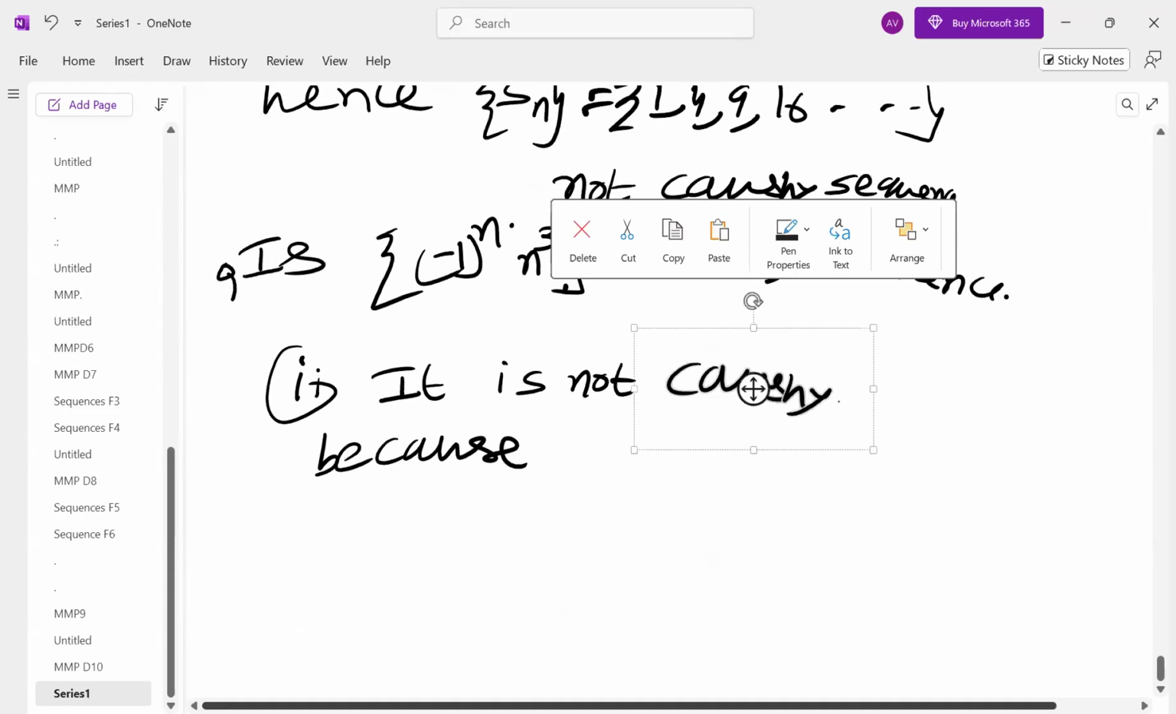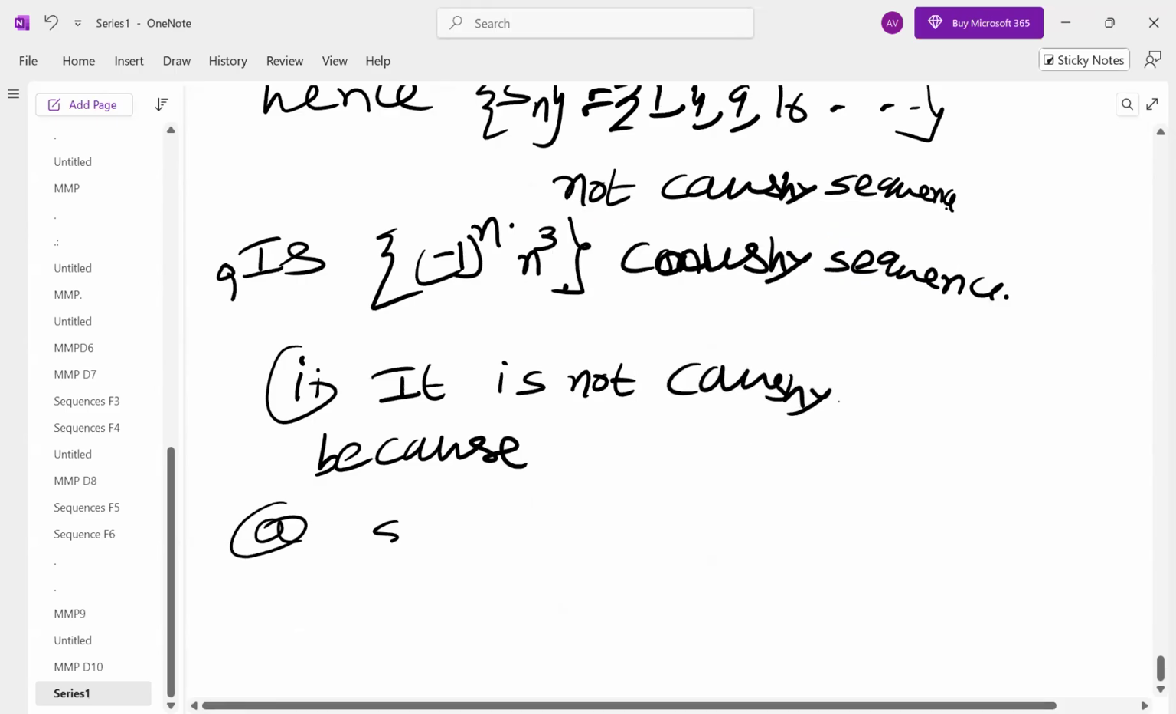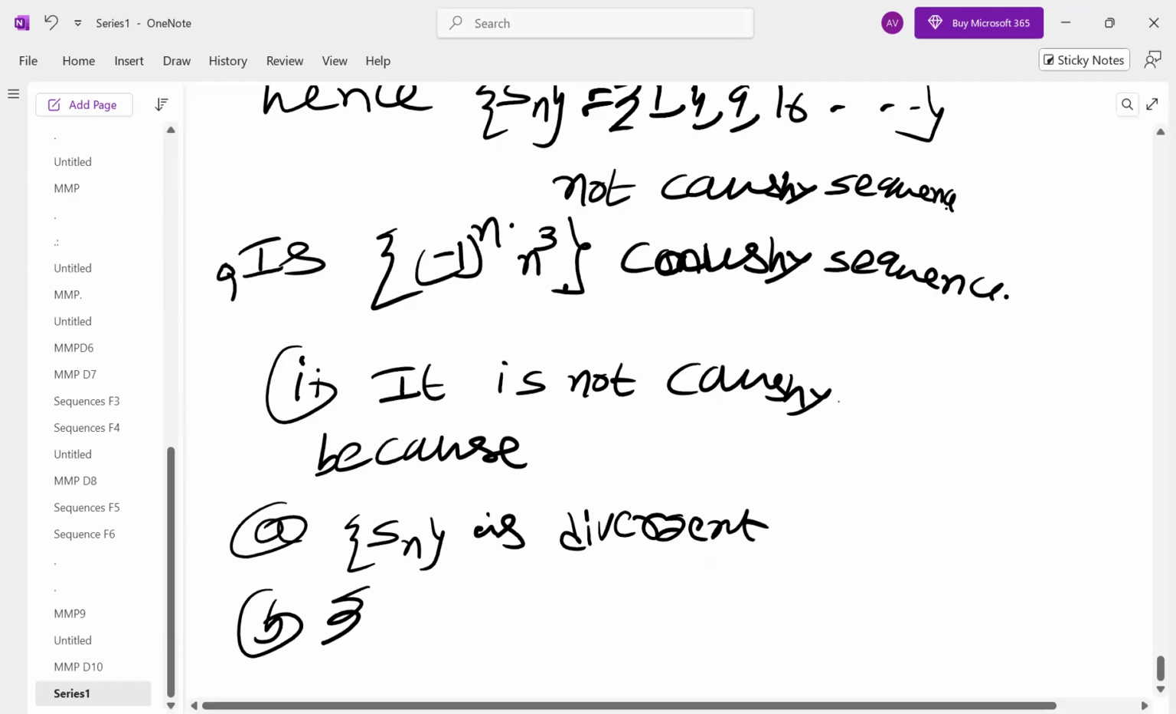Therefore, because the sequence is divergent. Let us see the reasonings. The sequence Sn oscillates infinitely.